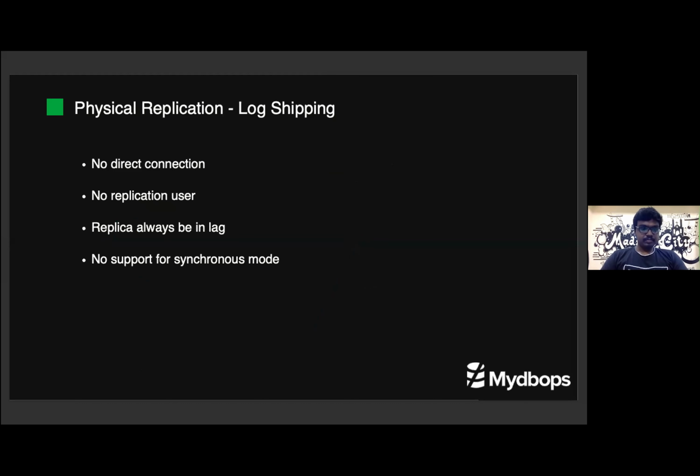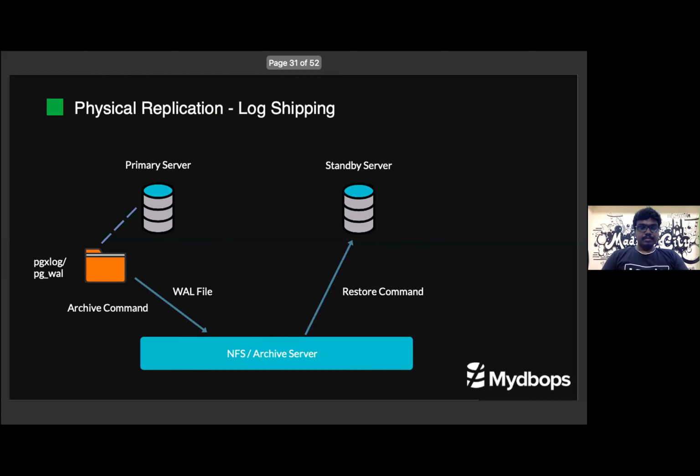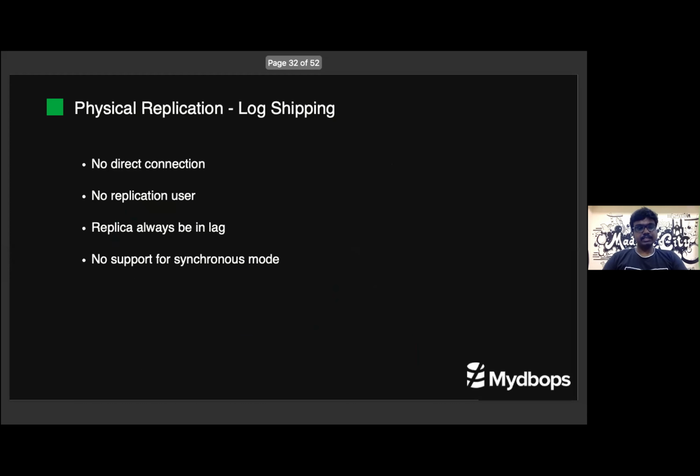The disadvantage is that replication lag will always be high because it sends WAL files one by one. Once a WAL file is completed, only then will the archive command trigger, and only then will the standby apply it. So our standby will always lag depending on our WAL file size. And it won't support any synchronous mode because of its huge lag.